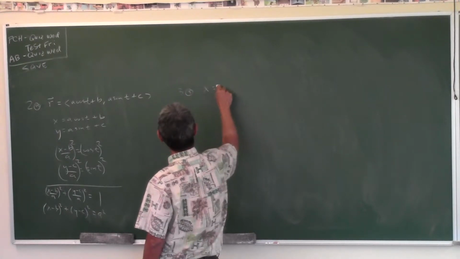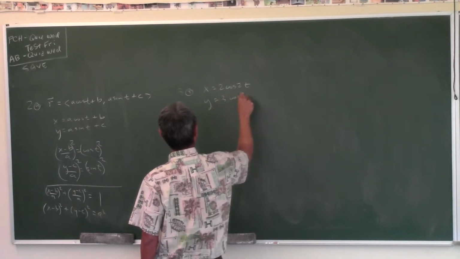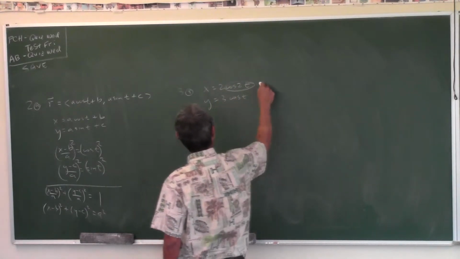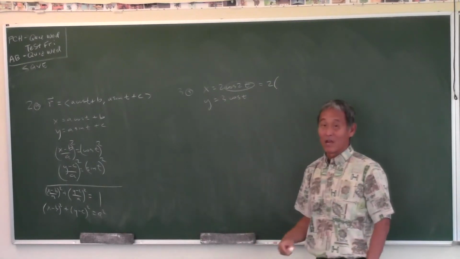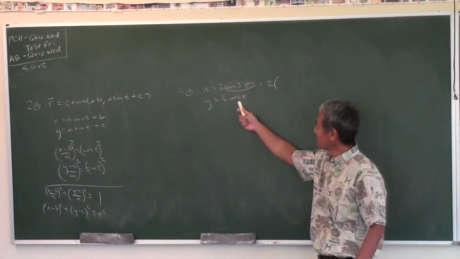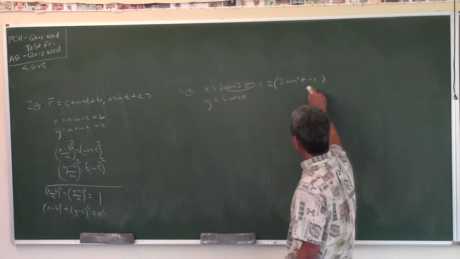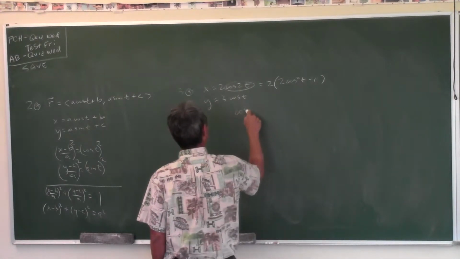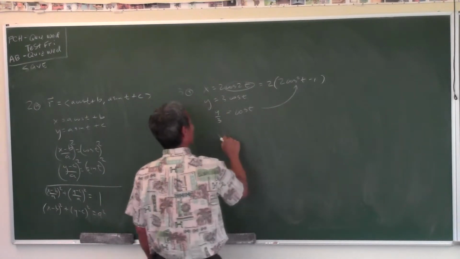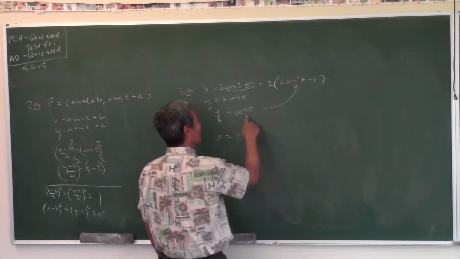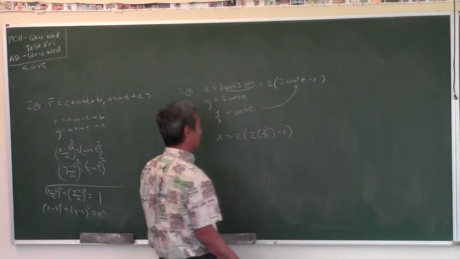In problem 3a, x equals 2 cosine 2t, y equals 3 cosine t. Well, when you see cosine 2t, aren't you thinking, what's the double angle identity for that? Which one am I going to use since that's cosine there? 2 cosine squared t minus 1. And then in this equation, if you solve for cosine t equals y over 3, you can plug it in right there. So you get x equals 2 times y squared over 9 minus 1.